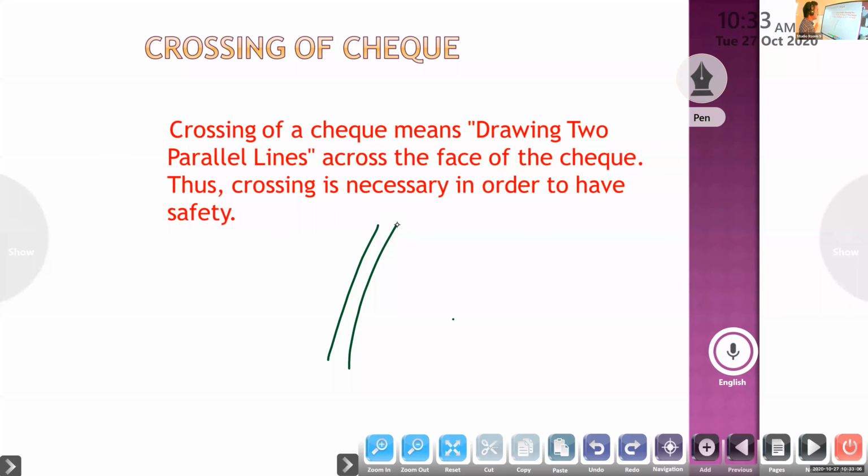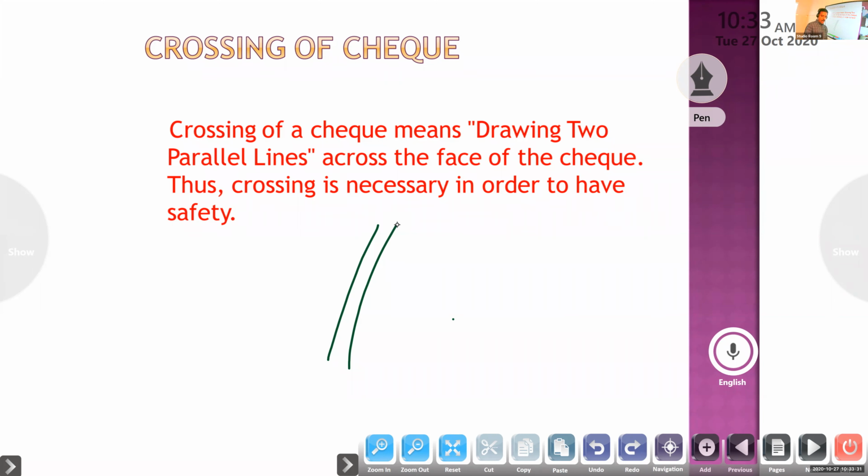So crossing is necessary in order to have safety. Then we know that a crossed check must be presented through the bank, because they are not paid at the counter. So at the counter, we can't encash the crossed check. Already we said, it must be presented through the bank.